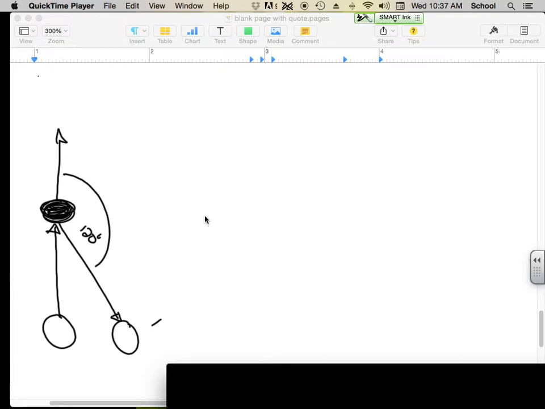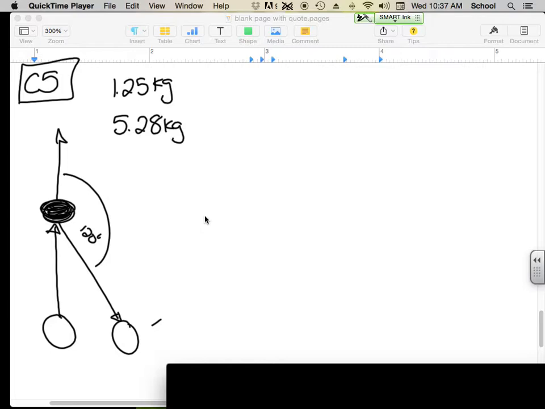So we are going to do C5, which had a nice drawing for you, and it looked like that. So we had a white puck that had a mass of 1.25 kilograms, and it was going toward a 5.28 kilogram black puck, and the white one was going at 48.3 centimeters per second. Now, I realize it says centimeters per second and not meters per second.